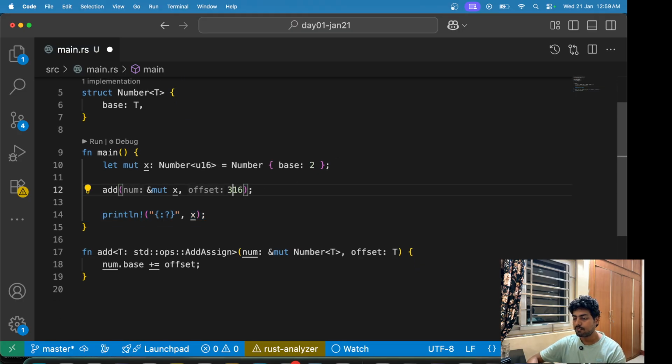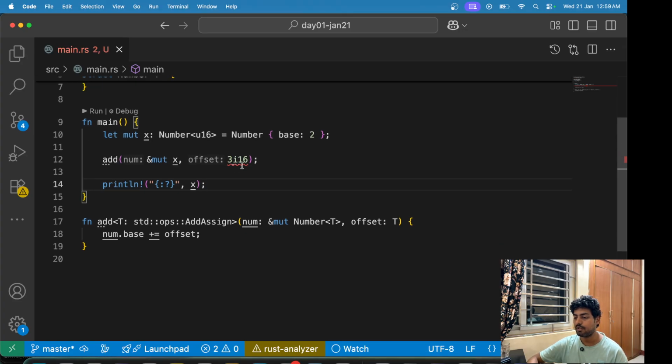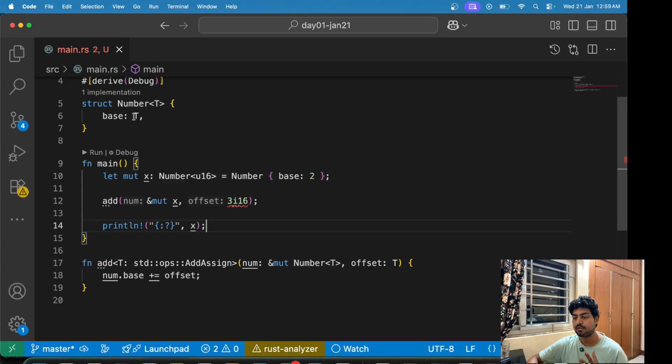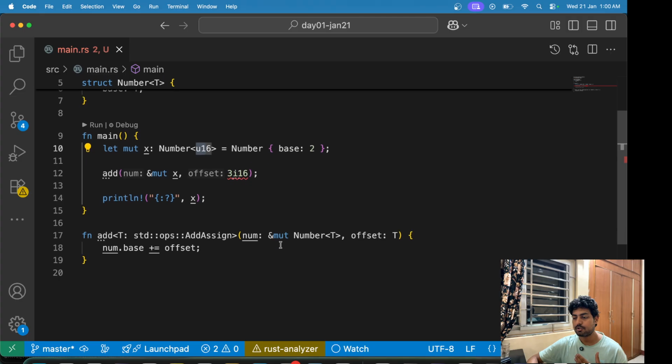Now, instead of this, if I were to give i16 here, this won't work. Why? Because now we have enforced a constraint on this function add. The constraint is that whatever type we are giving to add, it should be the same as the type for our struct Number. So Number is actually Number<T>, so it is Number<u16>. That type should match with the other type that we are giving here.